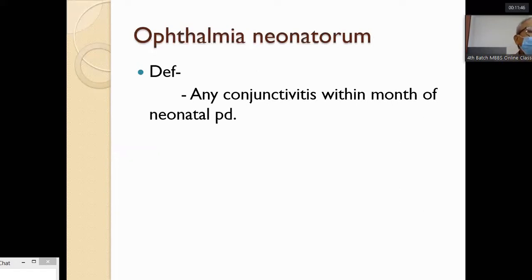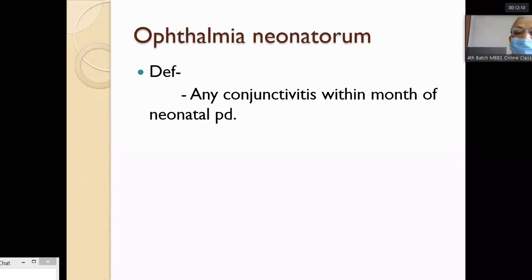Next topic is ophthalmia neonatorum. Any conjunctivitis which occurs within the neonatal period, within the first month, is known as ophthalmia neonatorum, meaning just after birth up to 1 month of age.